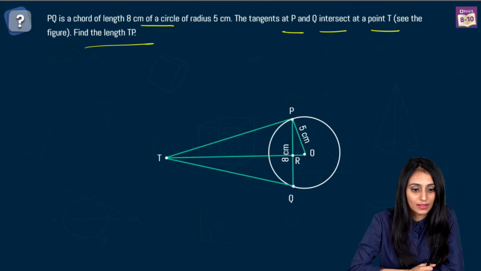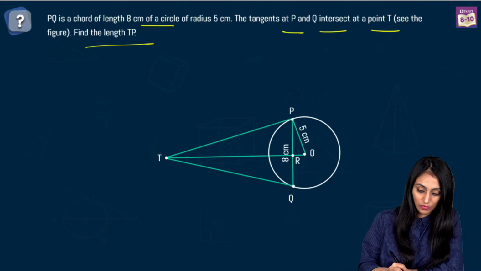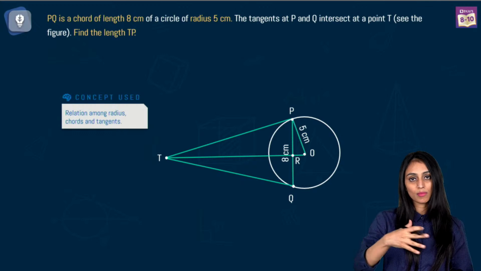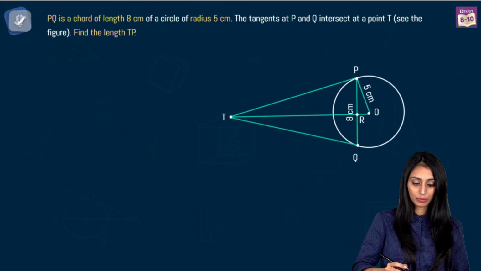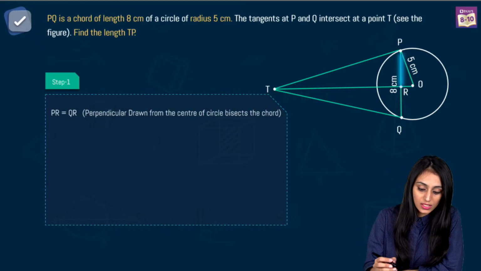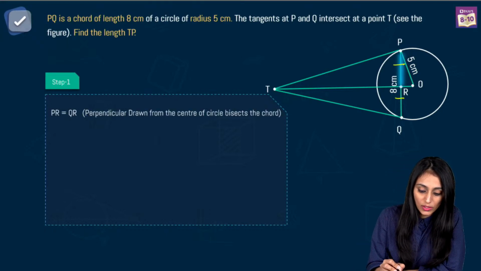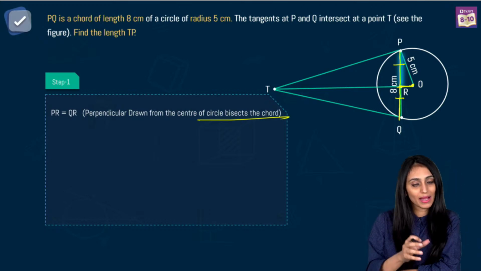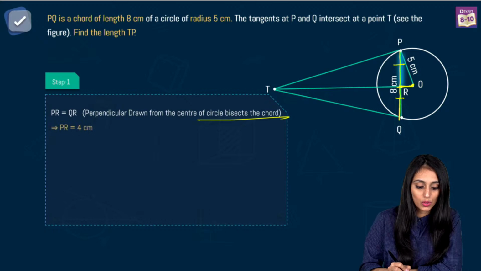So what we will do here is simply use the concept that the relation among the radius, chords and tangents will all be used. First of all, PR and QR are going to be equal. Why? Because we have constructed a perpendicular from the center, and we know that a perpendicular drawn from the center of a circle to the chord bisects the chord, right? This is the center, PQ is the chord, and the perpendicular has been drawn, so it will bisect it. So PR would be equal to QR in that case.